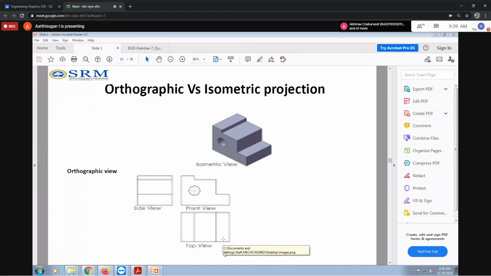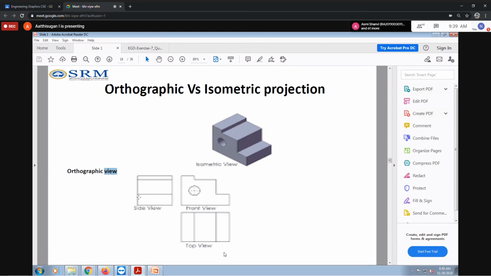When you're drawing the top view and front view, they should be projected on the same axis, so the same orientation will be there, so that the end edges meet on the same axis. Same orientation must be kept, that is important. If we draw the front view here and the top view here, that is wrong. Below the front view exactly you project the top view. Or else we draw the top view first, then project the front view, that is also okay. But in first angle projection, the front view is above and the top view is below.